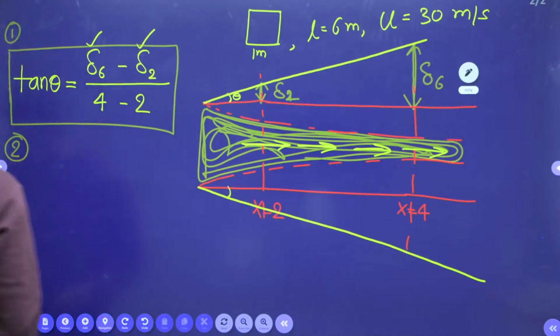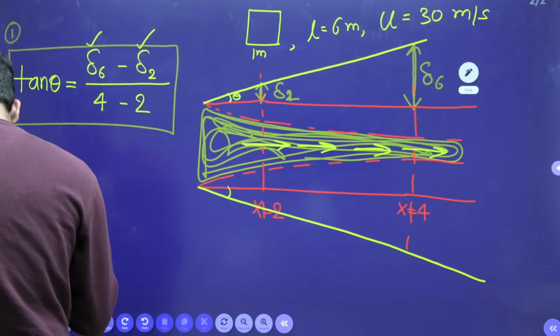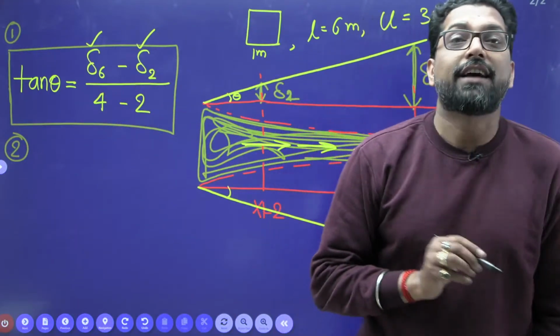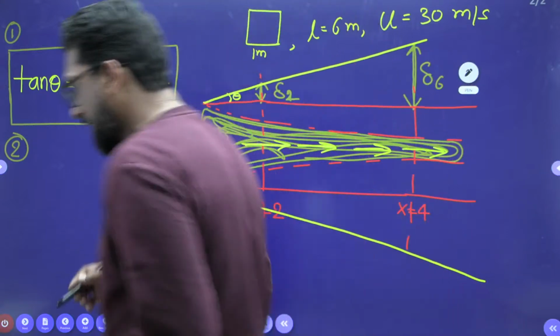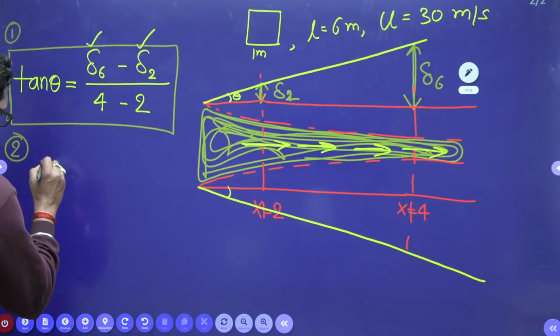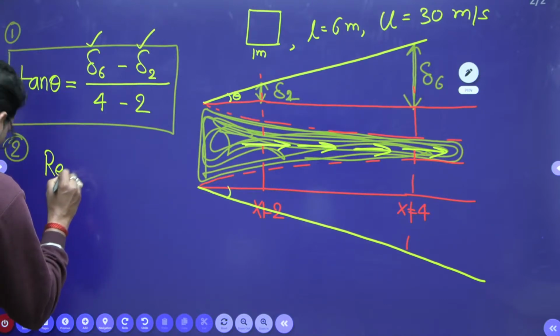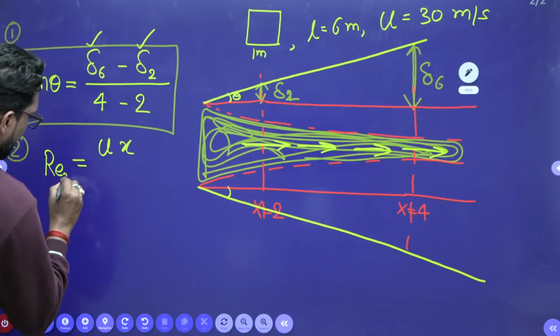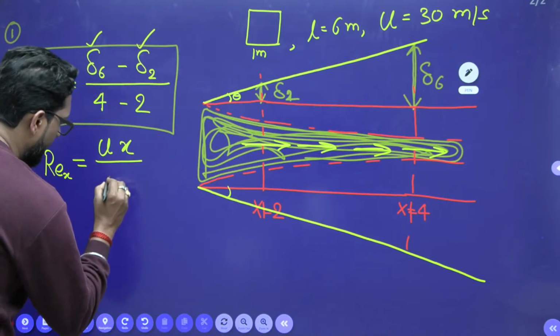The second step: first we check whether the fluid flow is laminar or turbulent, so that we can apply the definition of displacement thickness. First calculate the Reynolds number. We know that Reynolds number Re_x is U x divided by nu.